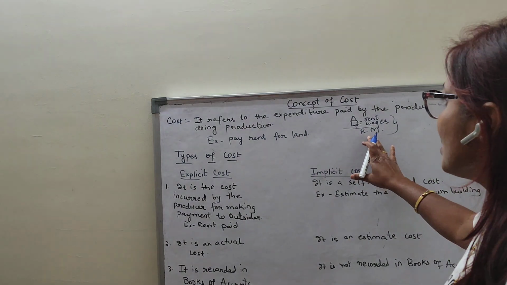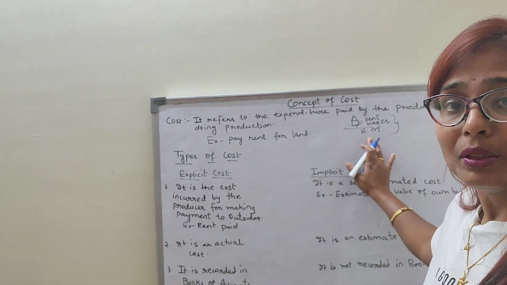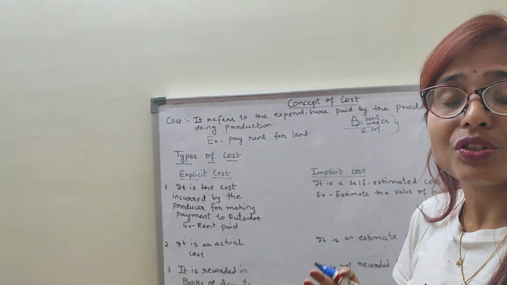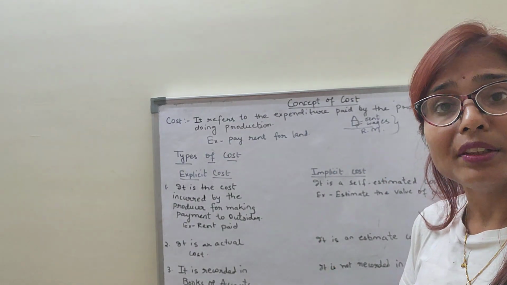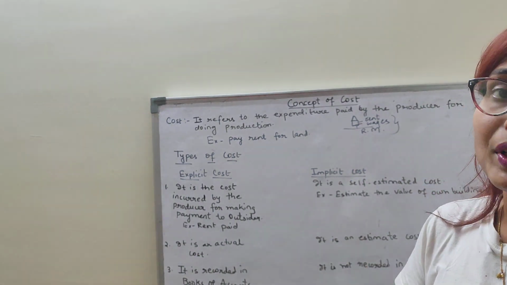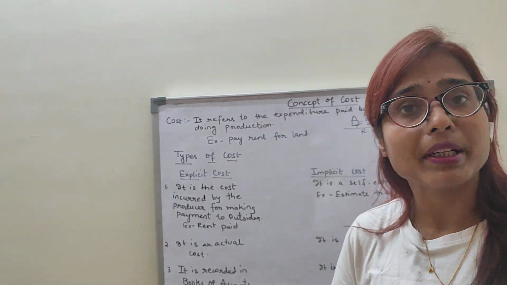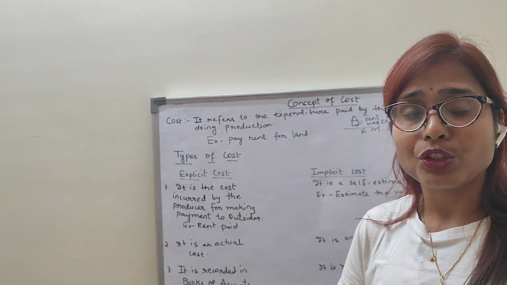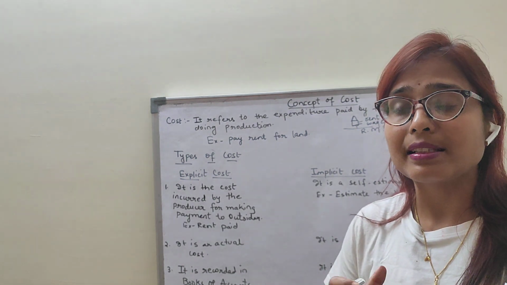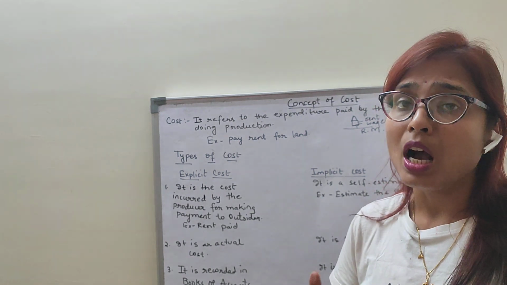Because to start a business or to start a production, I require many things. So cost is the expenditure. Cost is the expenditure incurred by the firm or the producer on hiring or purchasing the factors of production. You know, factors of production are land, labor, capital and entrepreneurship. So in the production process, children, the entrepreneur only organizes land, labor, capital, raw materials in order to produce an output.